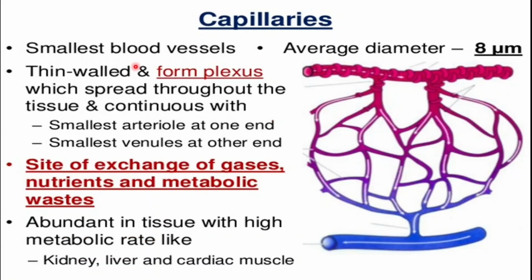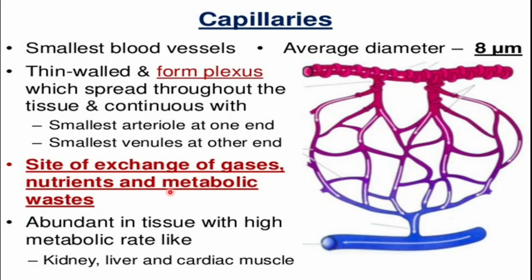Capillaries are the smallest blood vessels in the body, and their average diameter is approximately 8 micrometers. They are very thin walled, containing only two layers, and they form the plexuses which spread throughout the tissue and continue with the smallest arteriole at one end and the smallest venule at the other end. So between the arterioles and the venules, the capillaries are present, and the capillaries are the site for the exchange of gases, nutrition, and metabolic waste.